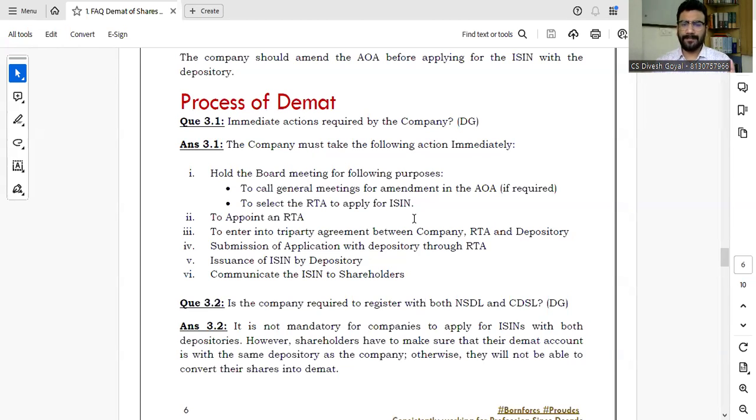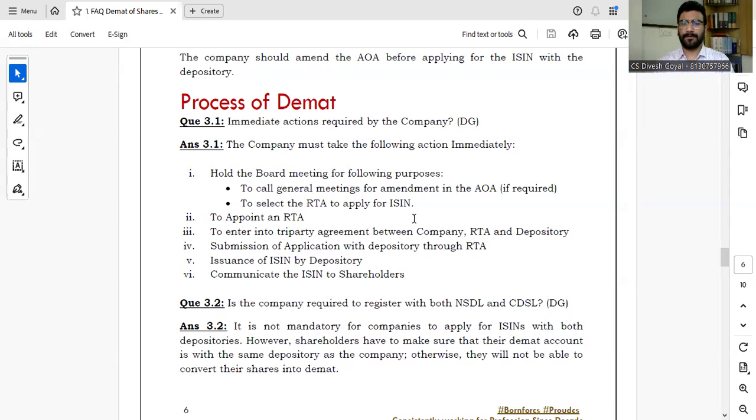Now the second question: is the company required to register with both NSDL and CDSL? The answer is no. It is not mandatory for companies to apply for the ISIN with both depositories. It is the choice of the company whether to go with NSDL or CDSL. The only thing to see is that, whichever depository you apply with for the ISIN, your shareholders have to open their Demat accounts with that depository. So make sure you have followed the proper procedure, and that you have read the proper tri-party agreement and other documents provided by the RTA and the depository for the purpose of signing.